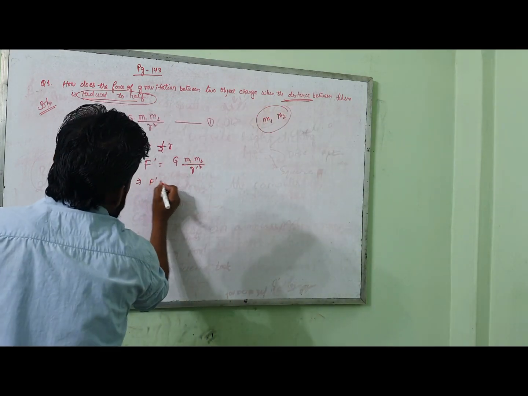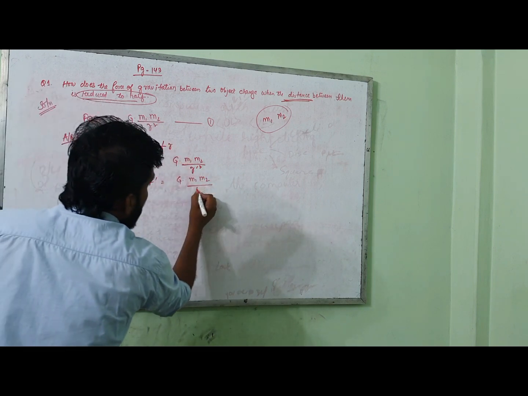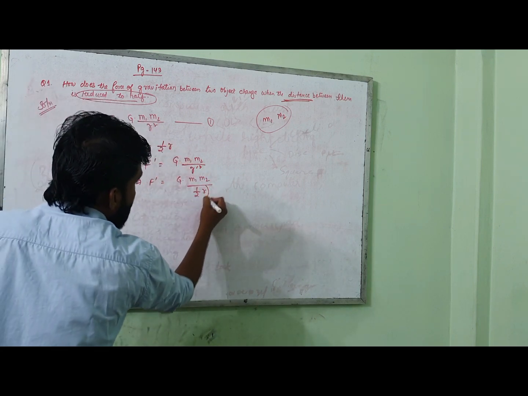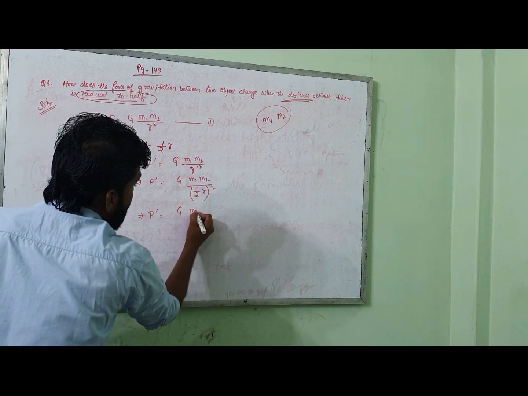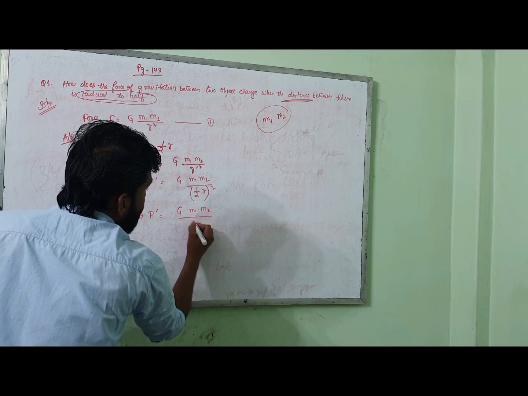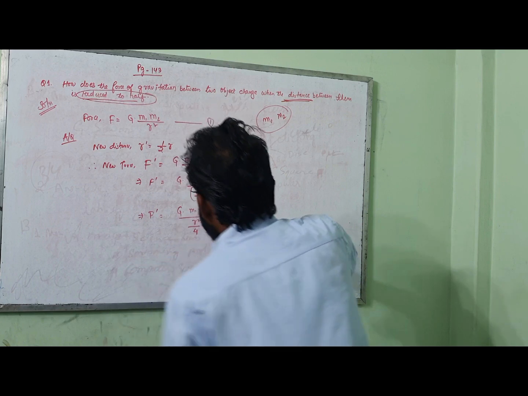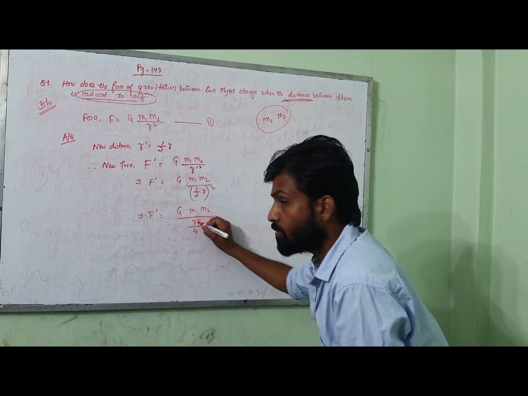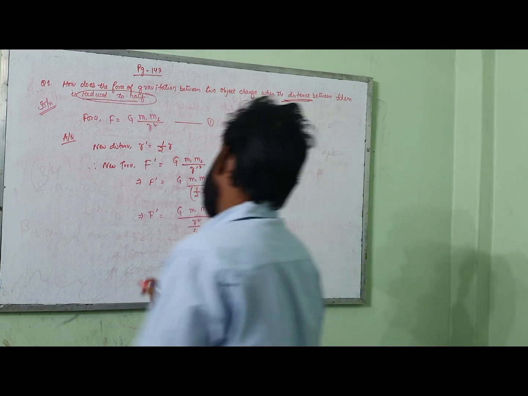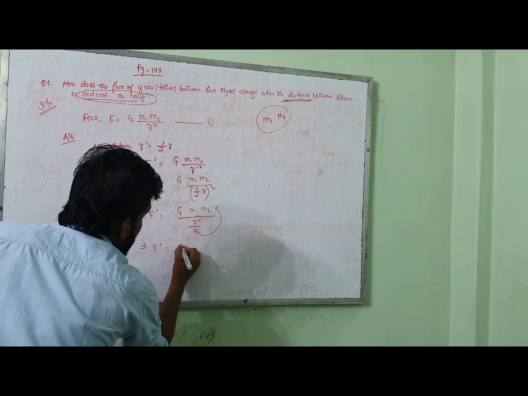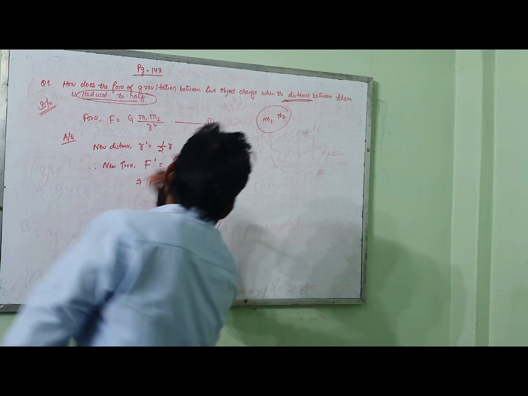So what can we write here? F dash is equal to capital G into m1 into m2, and R dash means 1 by 2 of r, that will become your whole square. That is, F dash is equal to capital G m1 into m2 divided by r square by 4, since 2 squared is 4. Now you can see this is our main line of fraction. This is down and this is down to down. If this is down to down, it should go up here. That means F dash is equal to 4 into G into m1 into m2 by r square.